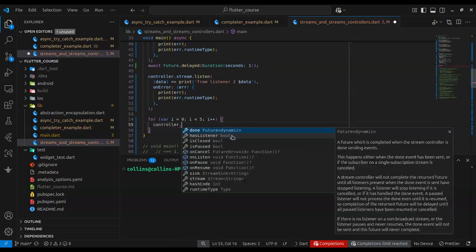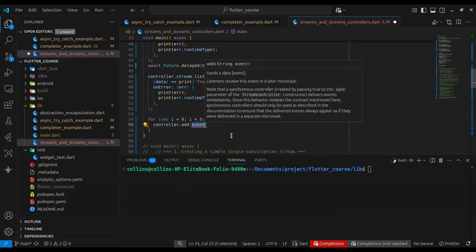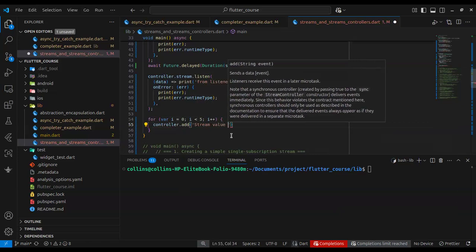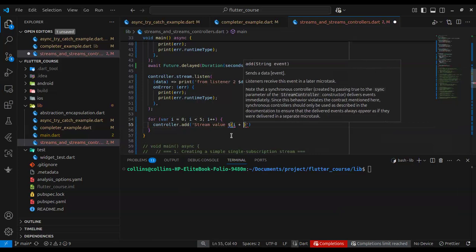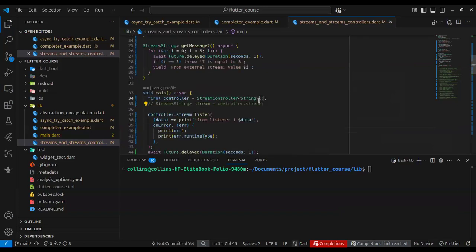Remember, I told you that you must add the value for it to come out. So let's call stream add with value i plus 1. So when we do this now, and we're using a broadcast stream, when we run this code now, it should behave as expected.